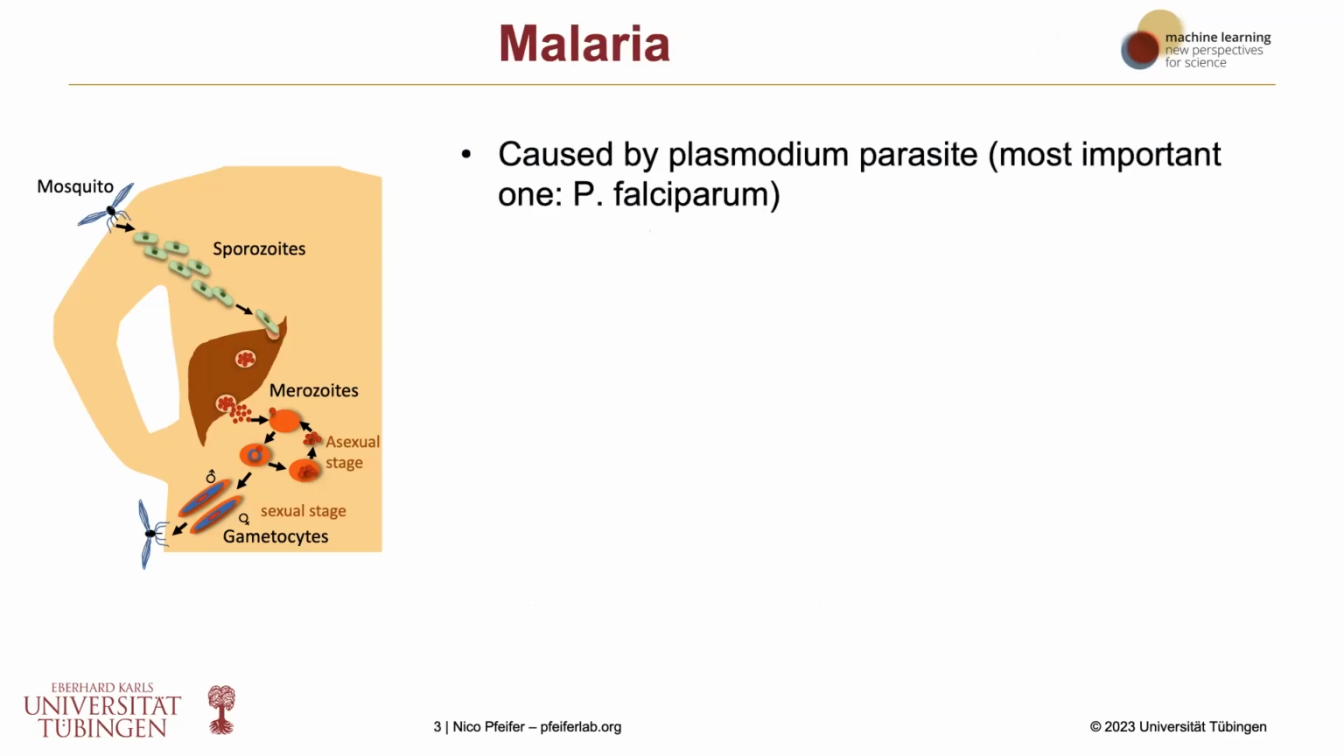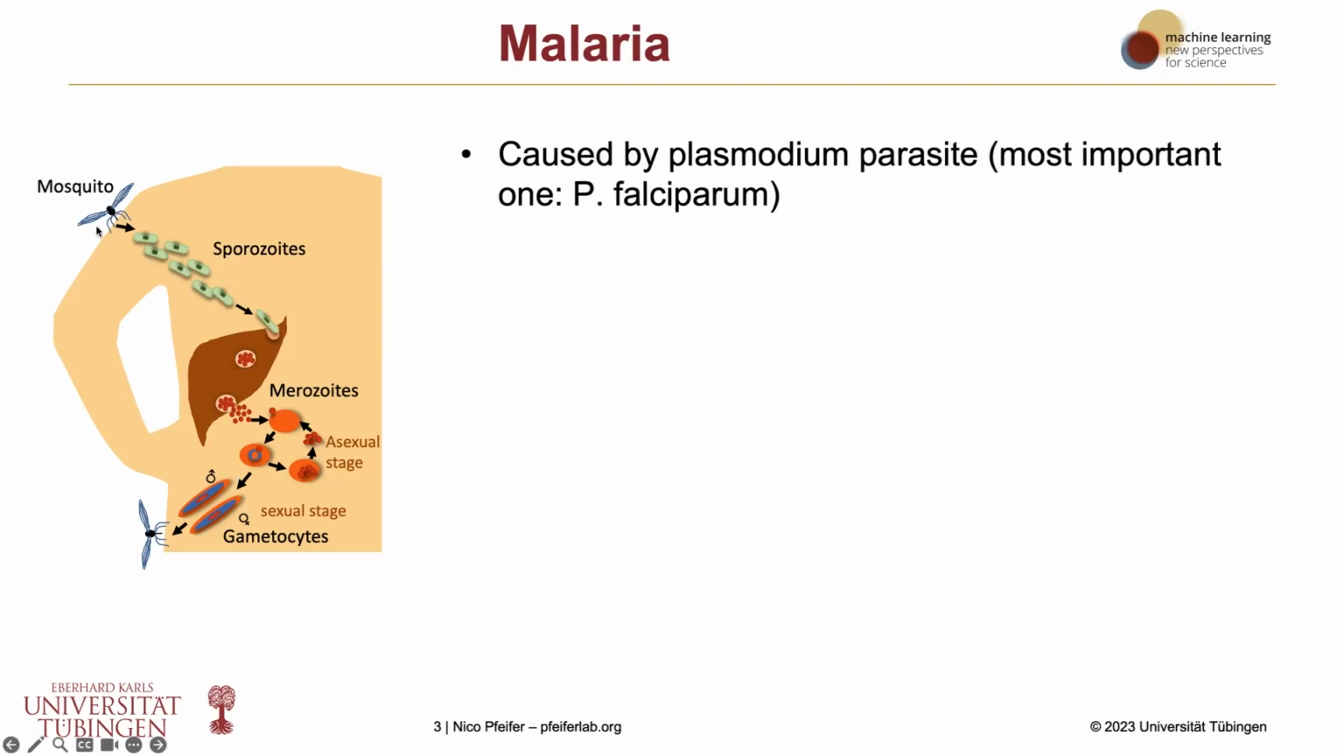And how is malaria caused? It's basically caused by a parasite, and that's a Plasmodium. There are several Plasmodiums which can cause malaria, but the most important one is Plasmodium falciparum. And you can see the complex life cycle here.